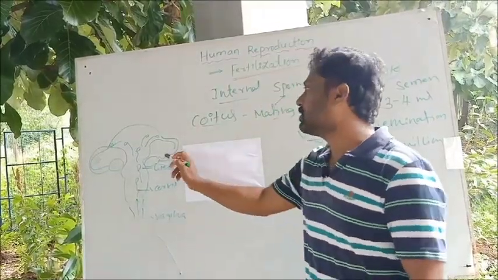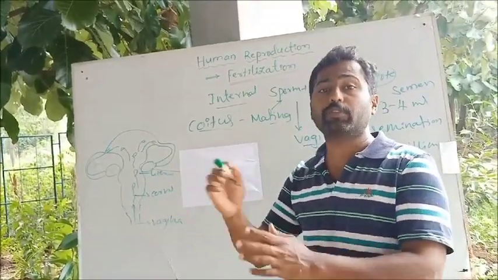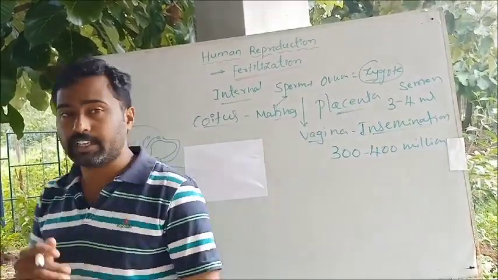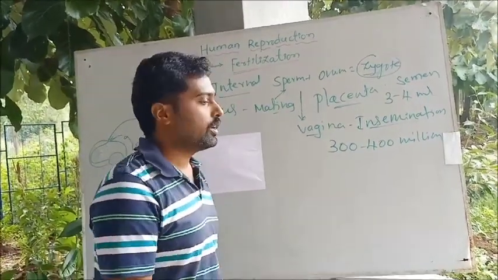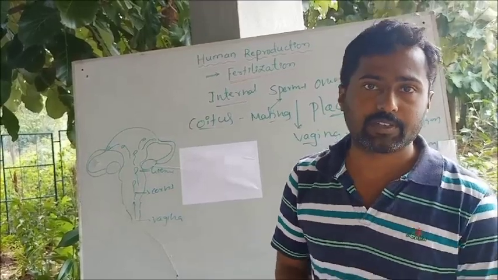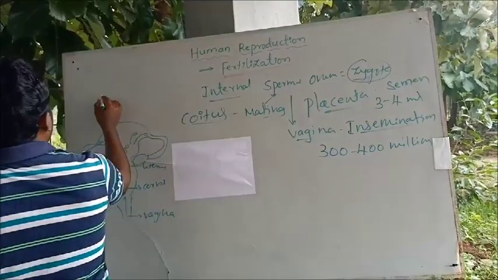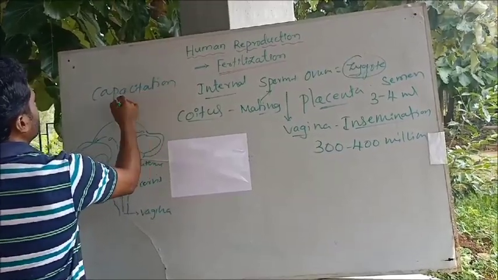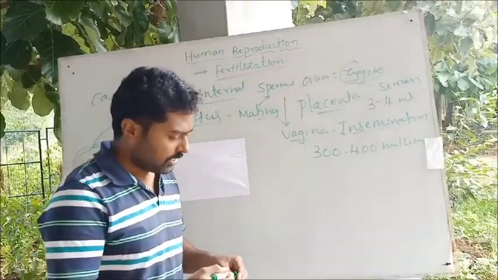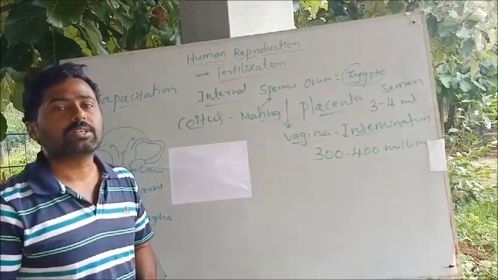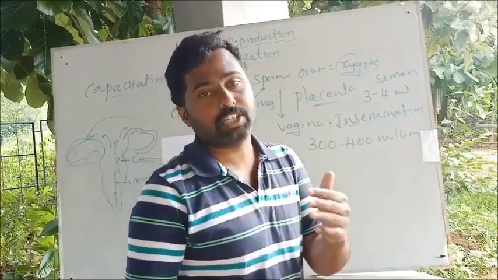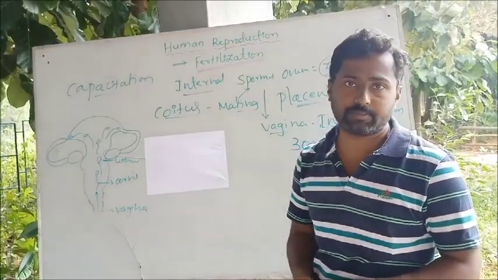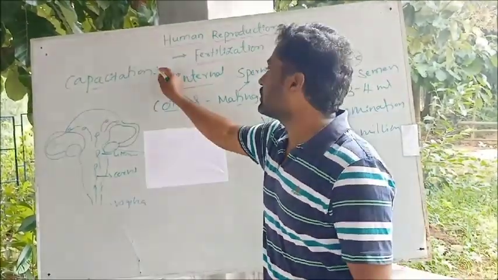They move towards either one of the fallopian tubes or both of the fallopian tubes, in finding the ovum. The next thing is, during the movement of the sperm, one important and interesting thing takes place, a process we call capacitation. That is what is known as capacitation. Capacitation is nothing but a kind of activation of the sperm, a process that activates the sperm once it is released into the female reproductive tract. So what happens during capacitation?